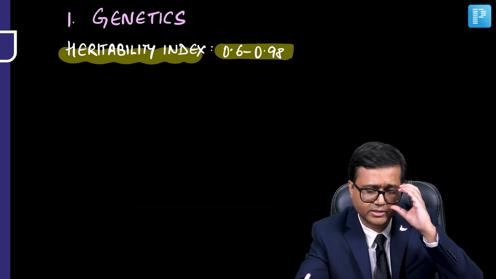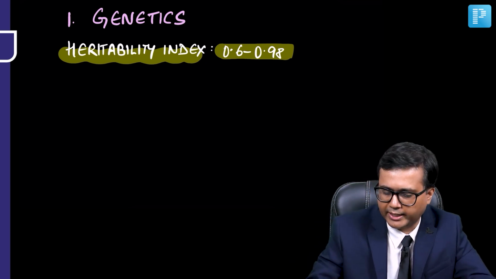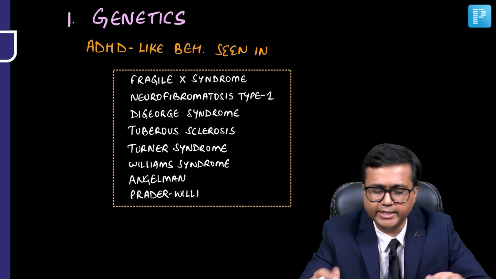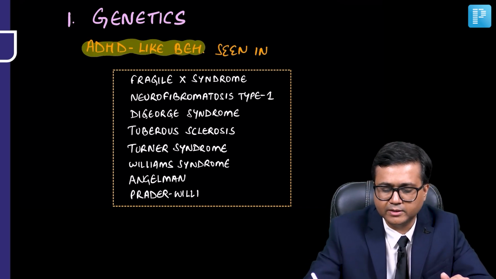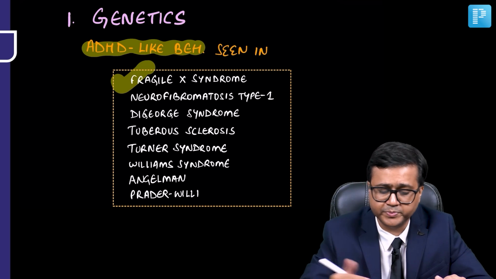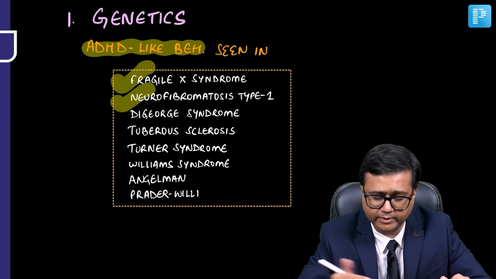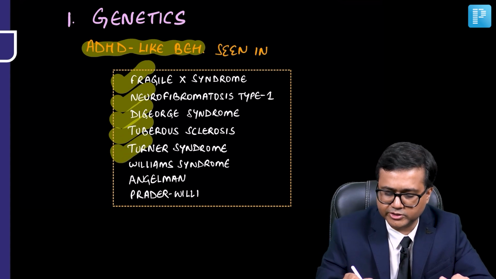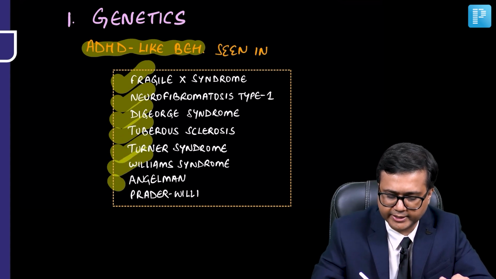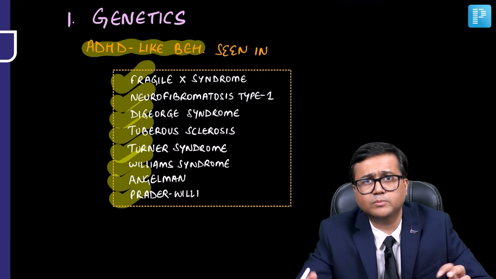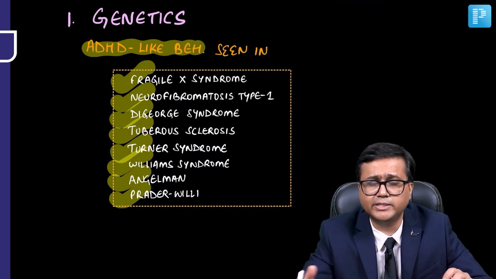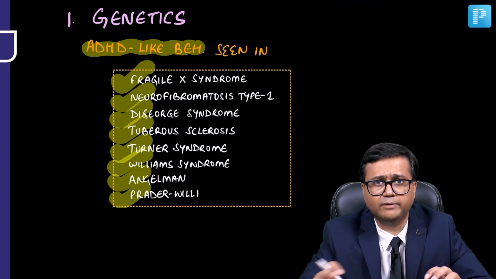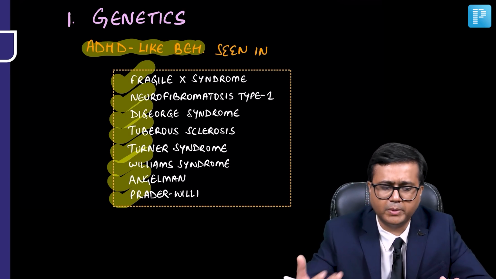That is a high heritability index, and it has been seen that many genetic disorders may have ADHD-like behaviors, such as Fragile X syndrome, neurofibromatosis type 1, DiGeorge syndrome, tuberous sclerosis, Turner syndrome, Williams syndrome, Angelman, and Prader-Willi. These are some of the important genetic disorders which may have symptoms similar to ADHD, so there may be some genetic overlap in these disorders. So genetics again plays an important role.